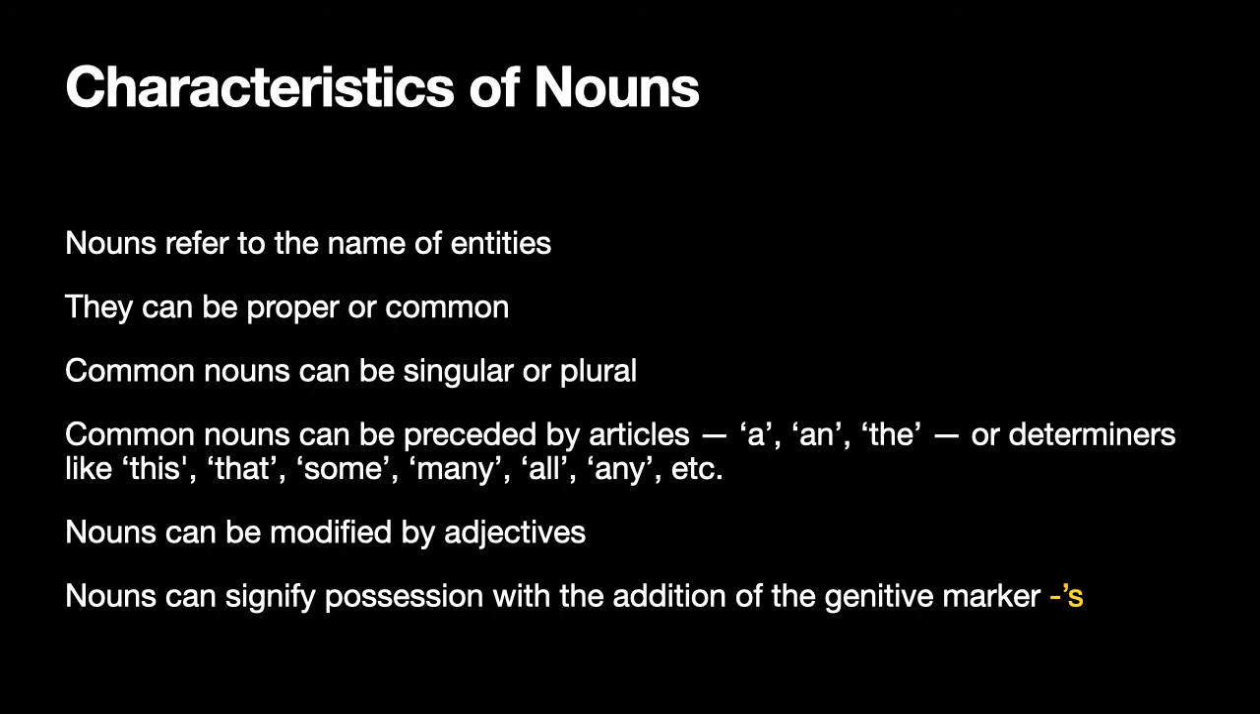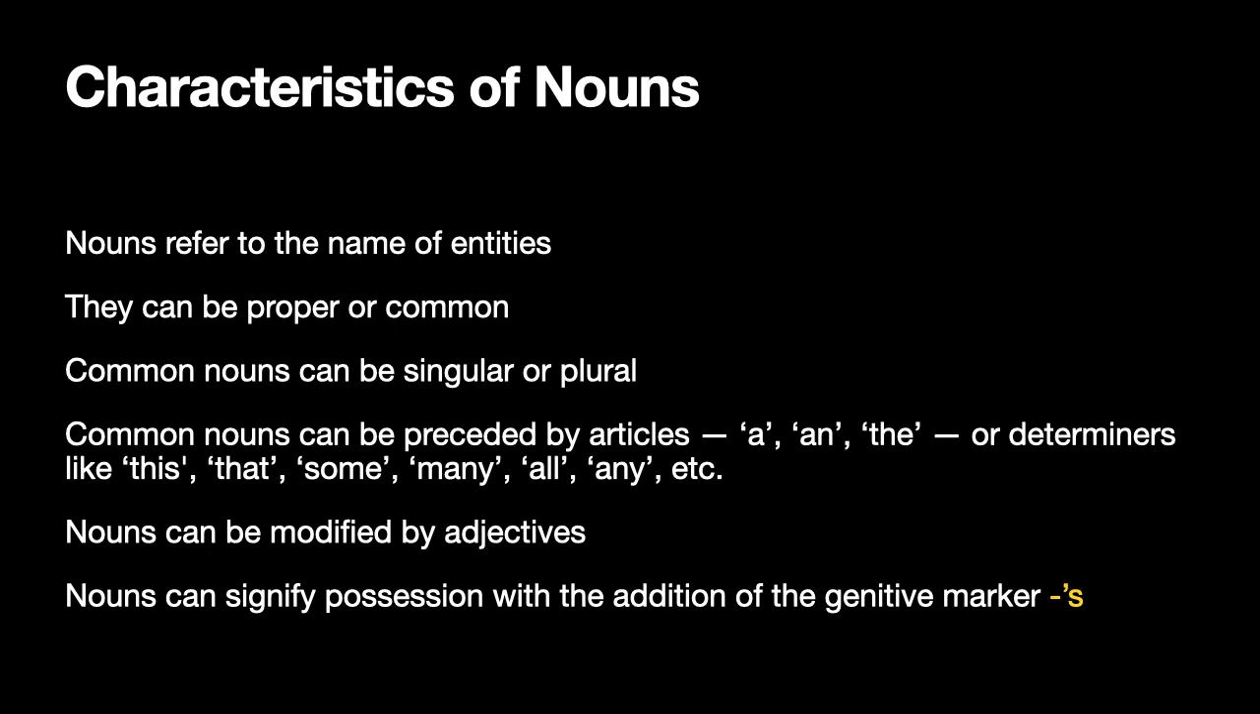So now to sum up the characteristics of nouns. Nouns are words that refer to the names of entities. They can be proper nouns or common nouns. They can refer to a specific entity, in which case they are proper nouns, or they can refer to general entities. Then they are common nouns. Now common nouns can be either singular or plural, and plural formation we have already looked at. And common nouns can also be preceded by articles or determiners.